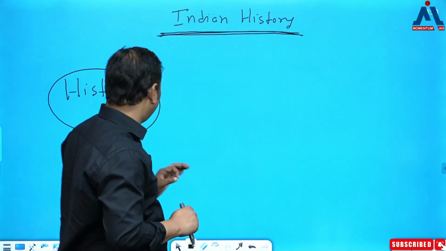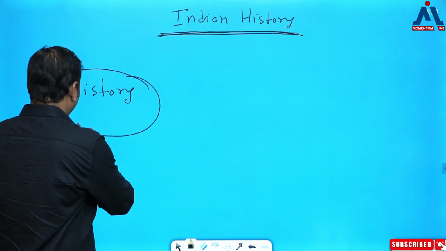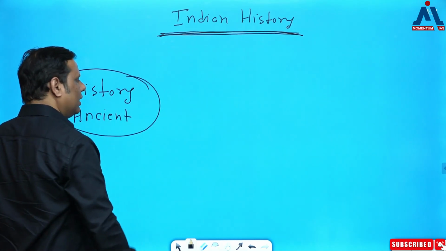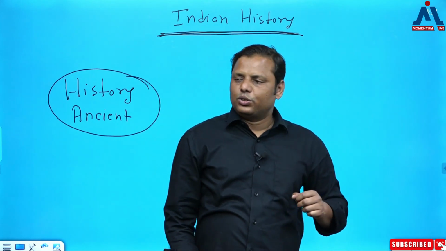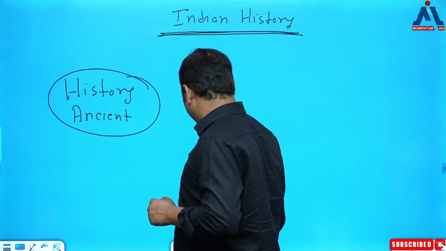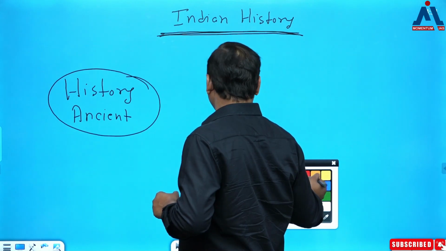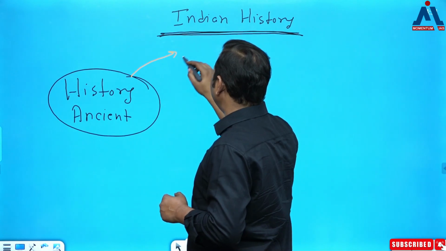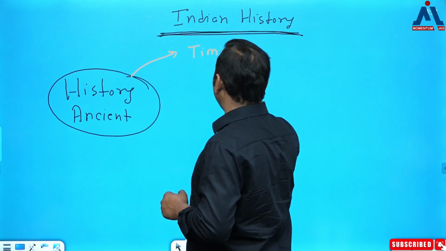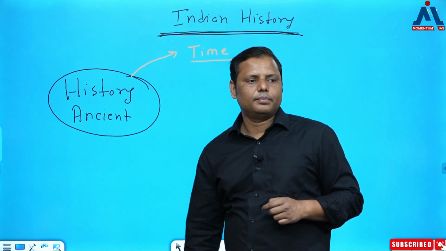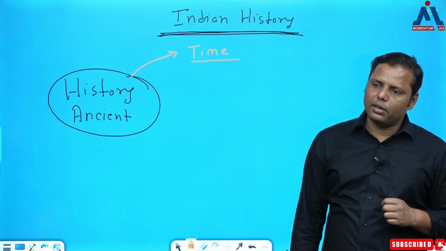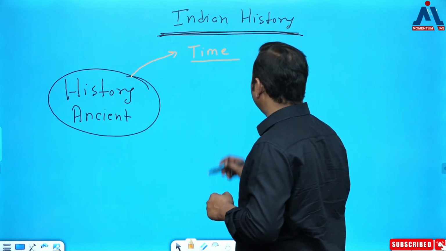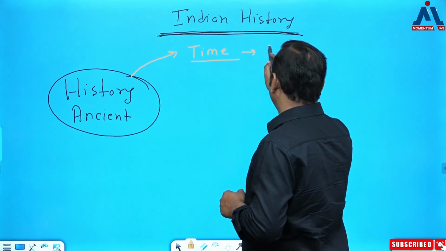So when it comes to history, specifically the ancient Indian history, let's write ancient only. What are the important things that must be kept in mind? The first thing that we have to keep in mind, when it comes to ancient India, what is the time period that we have been studying for ancient? What is the period that we have been covering? Stone Age to 3rd century BC, right? Okay, fine.